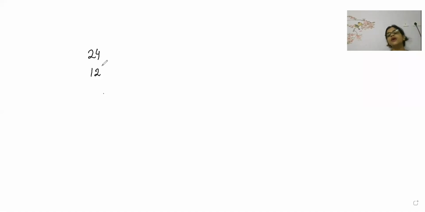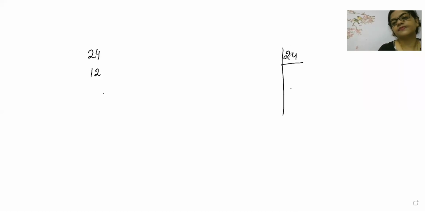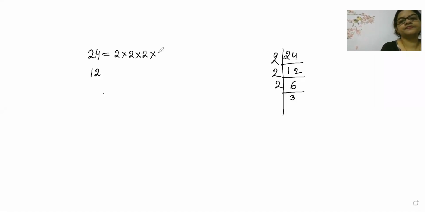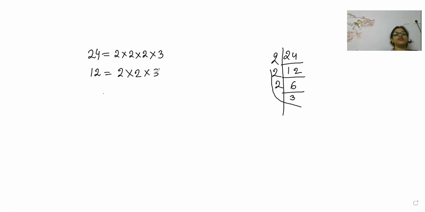Okay, now beta, how to find the HCF? Highest common factor. 24, 12 means we will add this? No, we will take this one. Fine. We will write here this. Now, what and all are common?